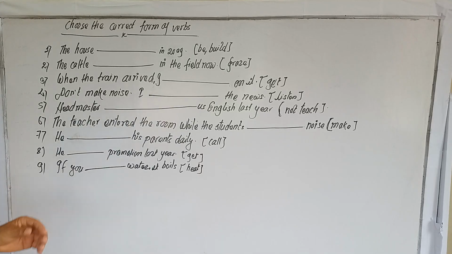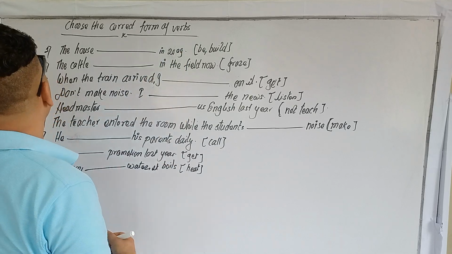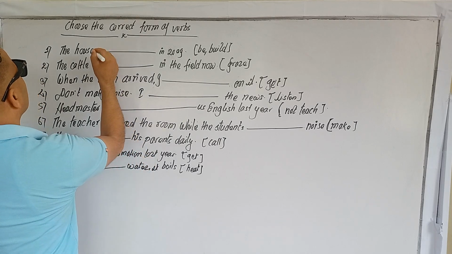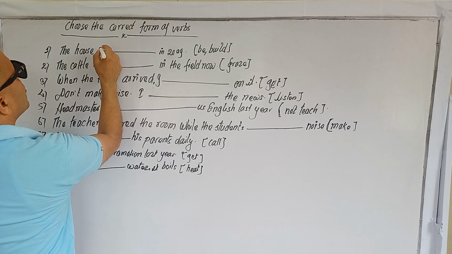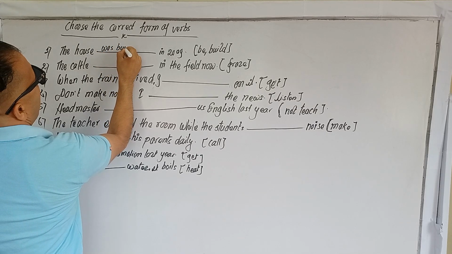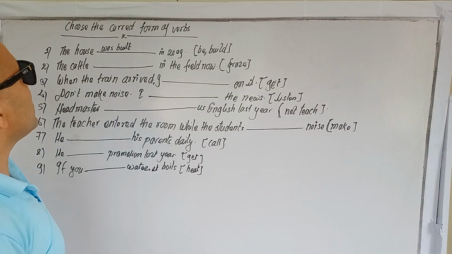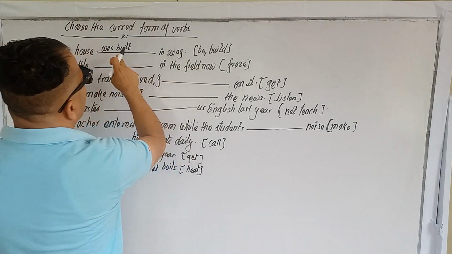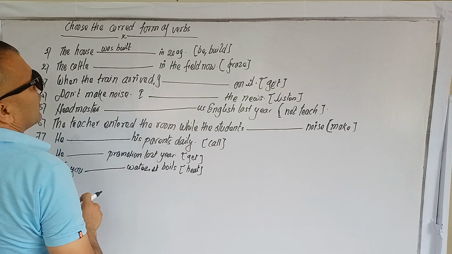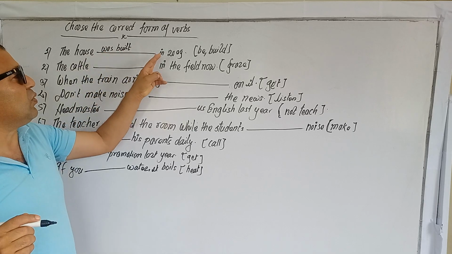Okay, choose the correct form of verb. The house in 2000 be built: was built. The house was built. In 2000, because it's in the form of be plus build, was plus build, third form. You see, be plus build is the passive form. Understand? In the passive form we have to use: the house was built in 2000.